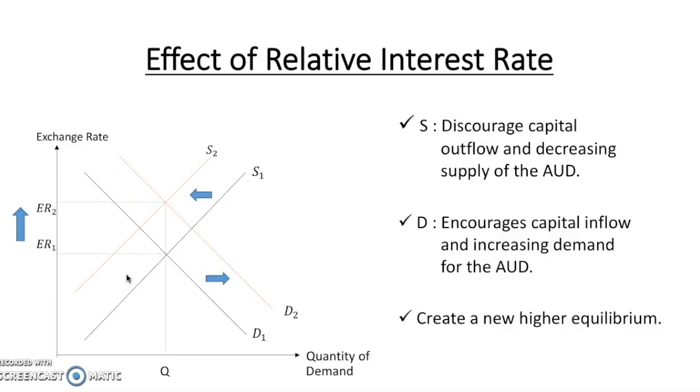For example, the investor will take advantage of the higher interest rate to earn more. Therefore, the demand for AUD will increase and the supply of AUD will decrease, because investors will hold the money to earn more. Therefore, the supply curve will shift to the left. This has created a new higher equilibrium.